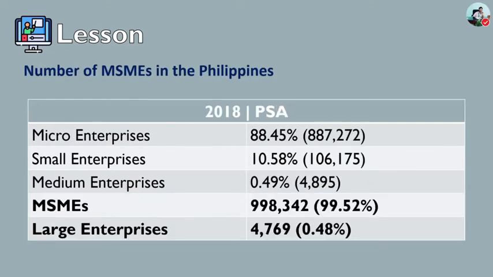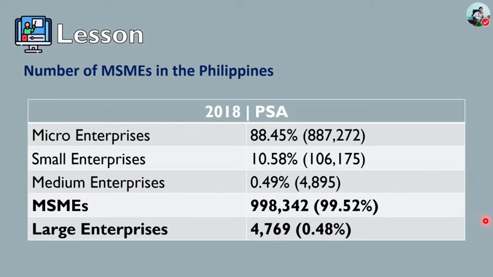And now we will discuss the number of MSMEs in the Philippines, in our country. The 2018 list of establishments of the Philippine Statistics Authority, or PSA, recorded a total of 1,003,111 business enterprises that operate in our country, the Philippines.